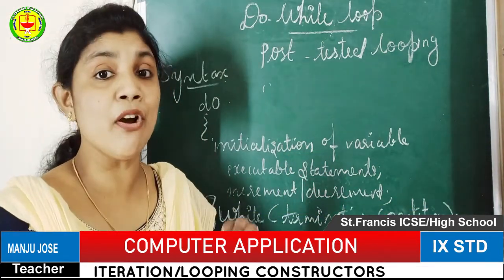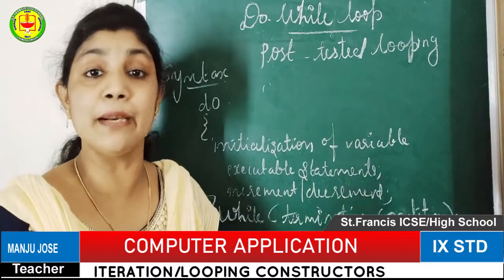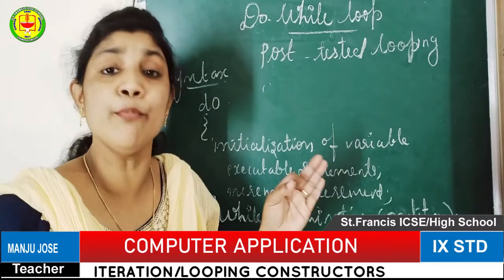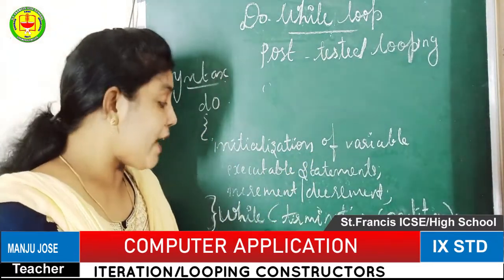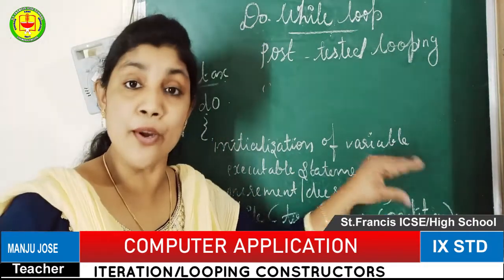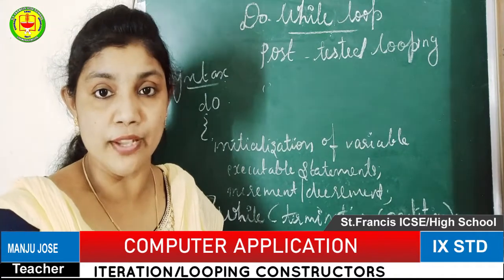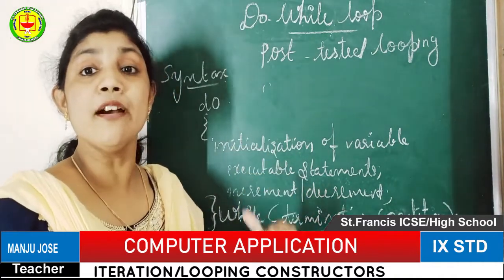If you put a semicolon at the end of the while loop, the program will get terminated there, it doesn't move forward. But when we are using the do while concept, the while should end with the semicolon. If you put the semicolon, only then the program will move forward. So that is the major difference between the do while and while loop.